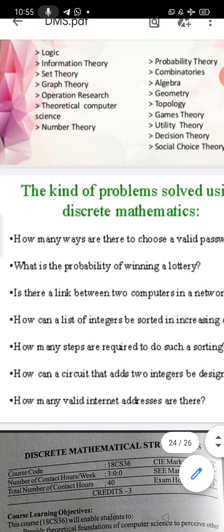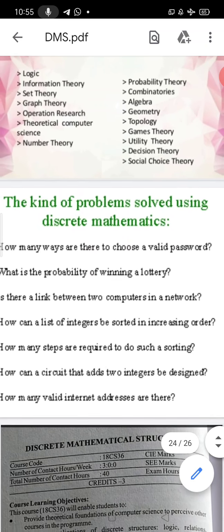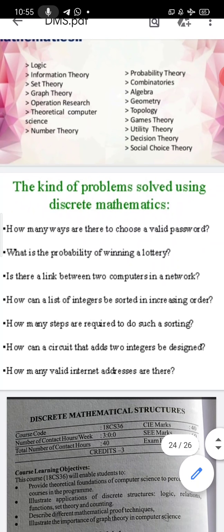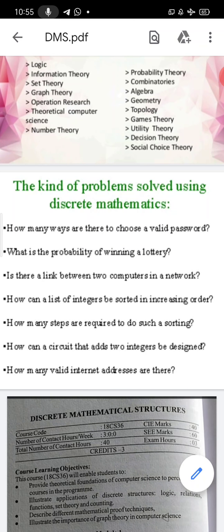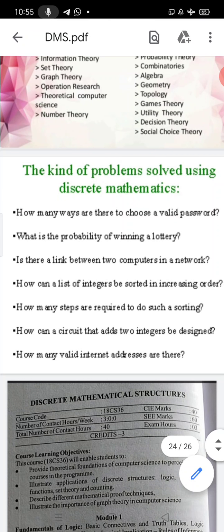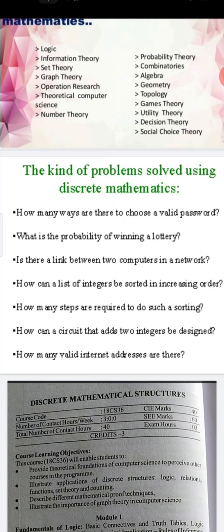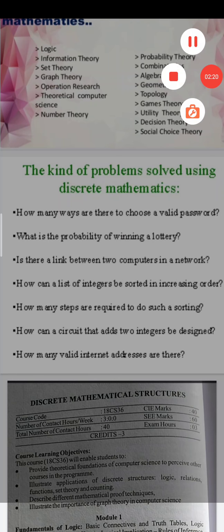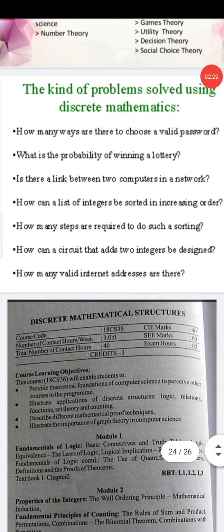Next, is there a link between two computers in a network? Or how can a list of integers be sorted in increasing or decreasing order? How many steps are required to do such a sorting? How can a circuit that has two integers be designed? How many valid internet addresses are there? These types of questions are easily solved by using DMS, discrete mathematical structure concepts.